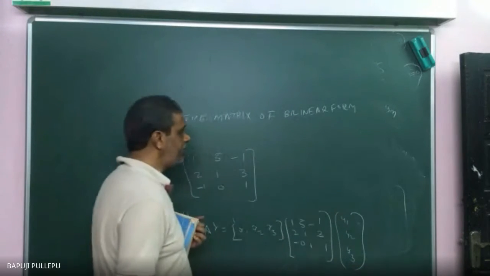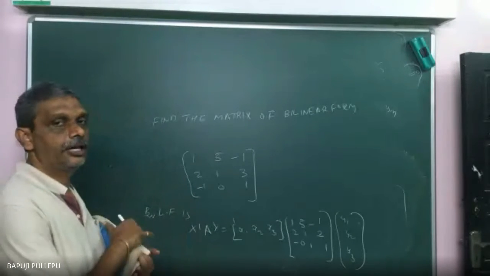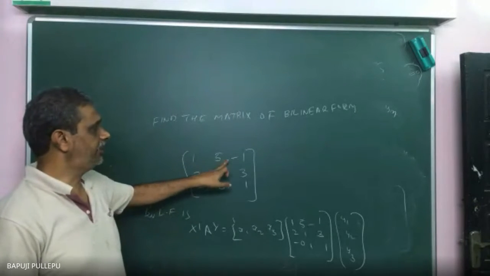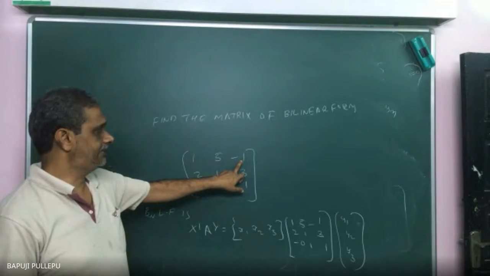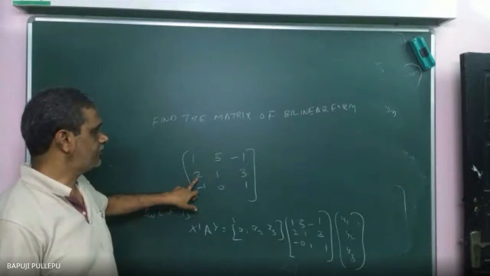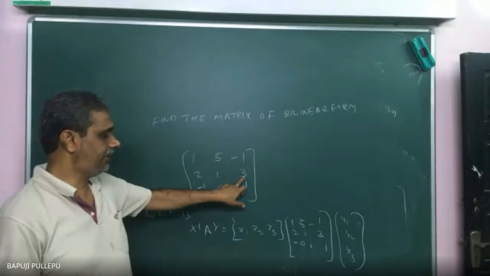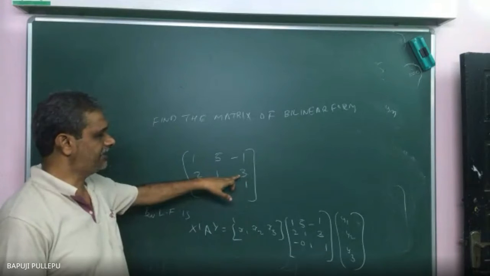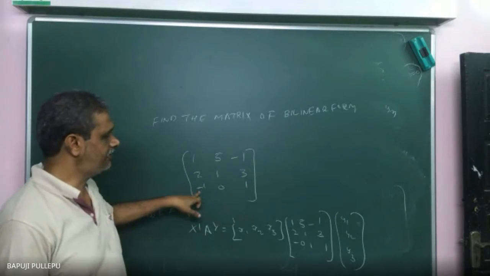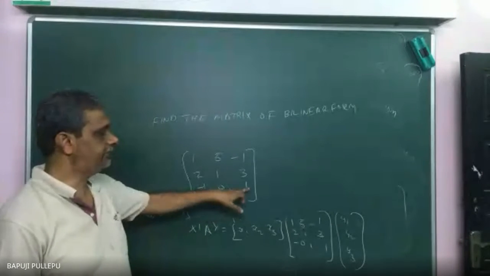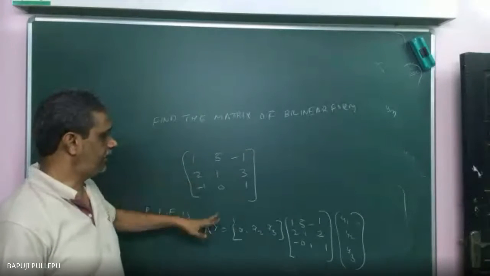See, without multiplying, can you tell the answer? Tell me, how will you get it? 1 x1y1, 5 x1y2, minus x1y3, 2 x2y1, 1 x2y2. Then this is what? 3, second row. Second row means x2y3. This is minus. What will you get for this element? This position is x3y1. Very good. This position 0. This position is x3y3.